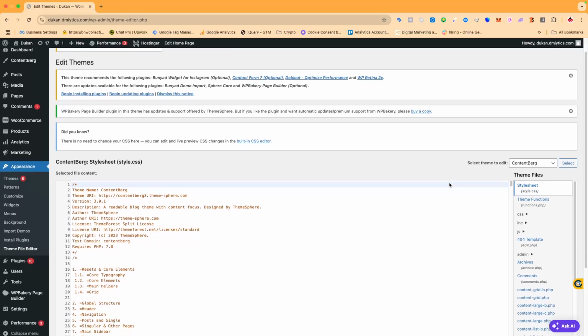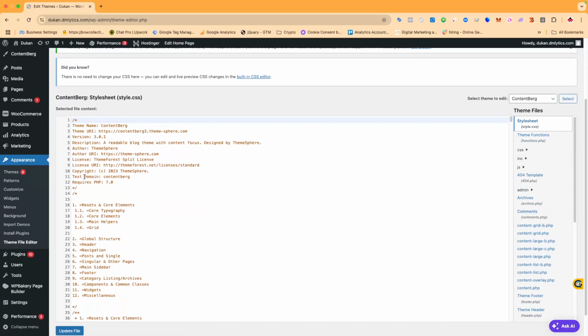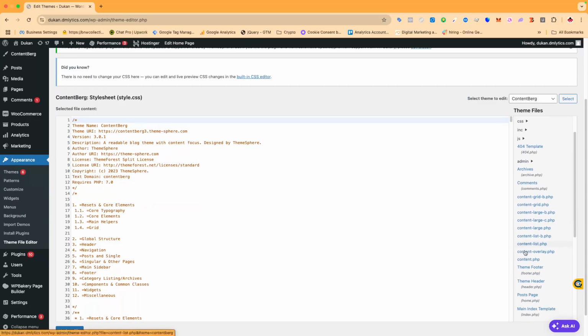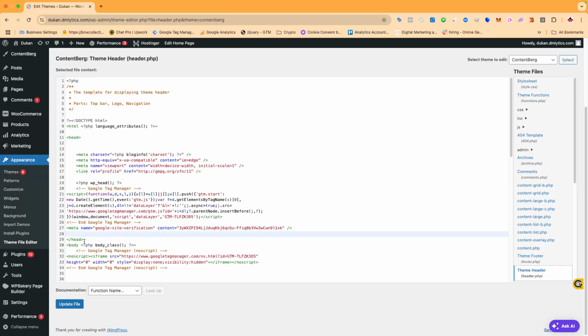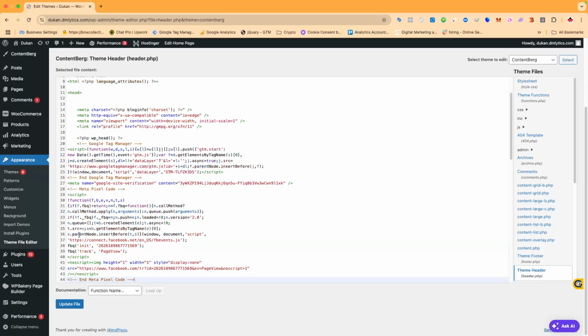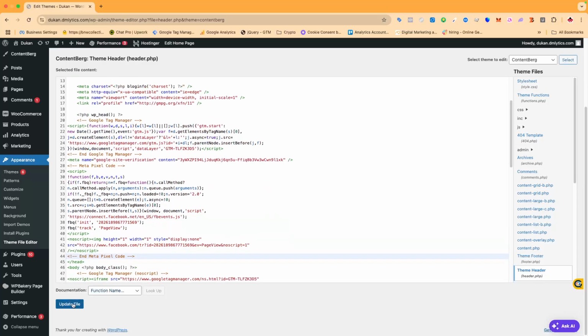To do that, we will navigate to the website header section. In WordPress, we will go to theme file editor, and in here I will search for theme header. Here in the theme header, I will paste the Metapixel before the closing head tag. This is the closing head tag here. This is the opening head tag, and then we have the body tag. We have to add the tracking pixel code in between the opening and closing head tags. So here I'm going to paste the Metapixel tracking code, and then I will update the file.